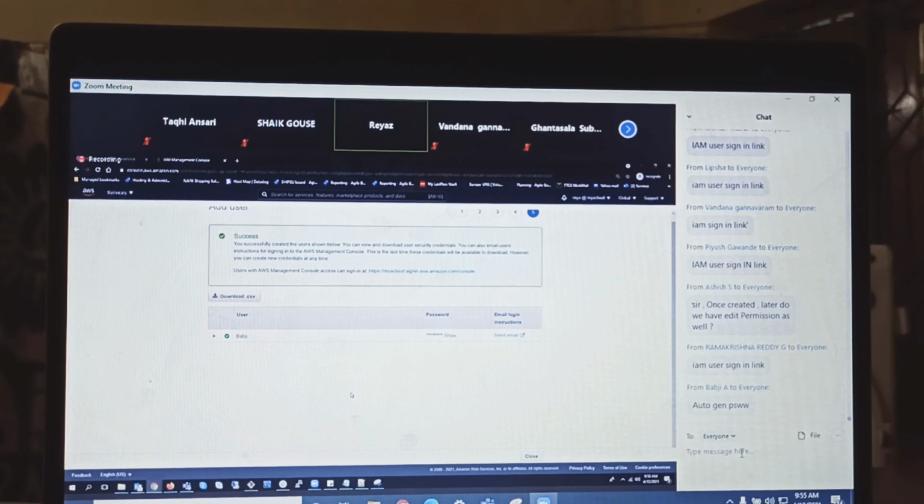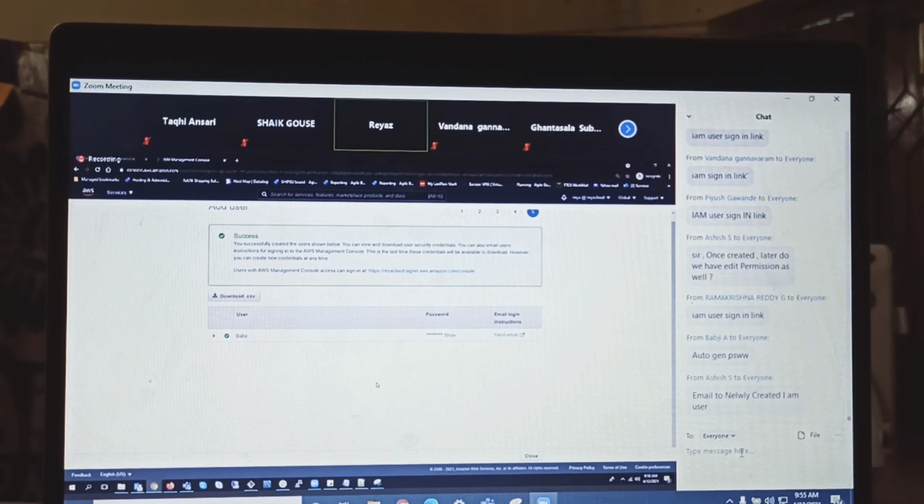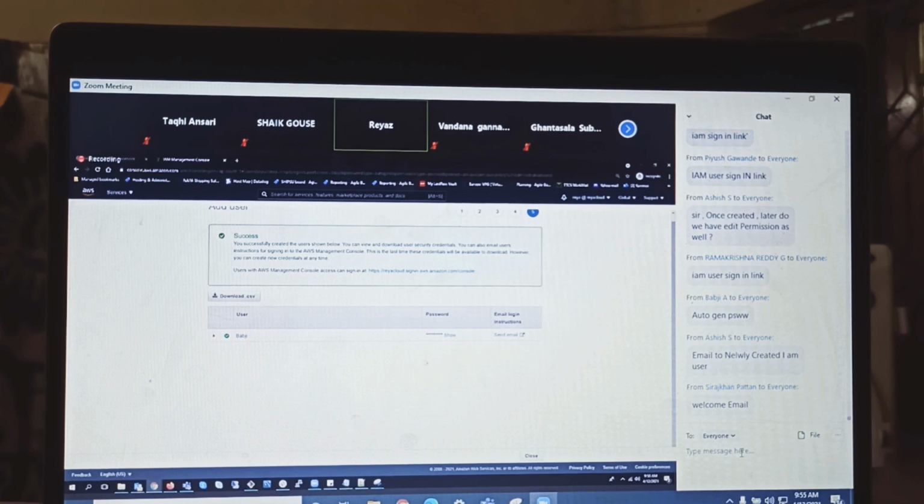a nice email: hey Babji, welcome to Boom Boom Limited. Your AWS credentials have been created, and this is your username, password, and this is your IAM user sign-in link. And you are the admin for this account. Yes, so it's like a welcome email. So you can send an email with these details.